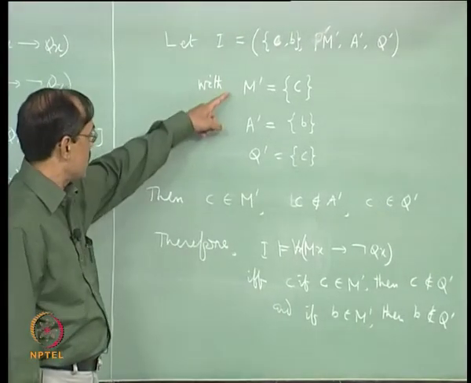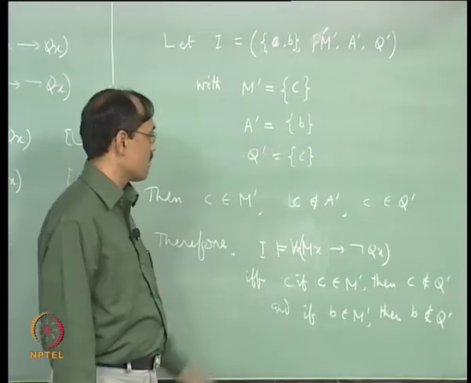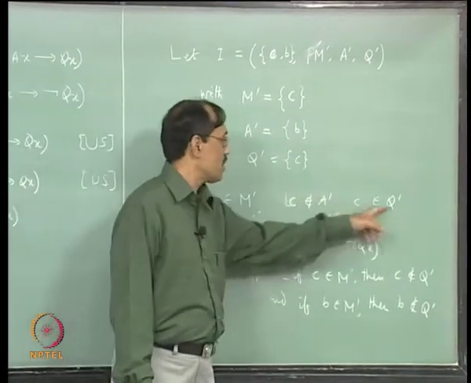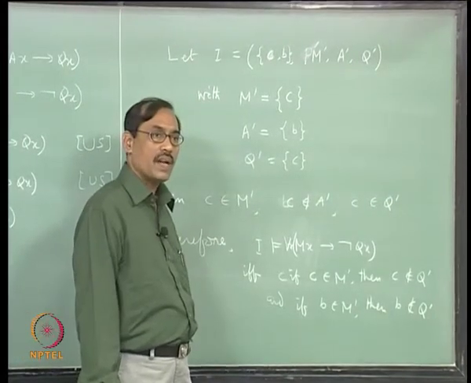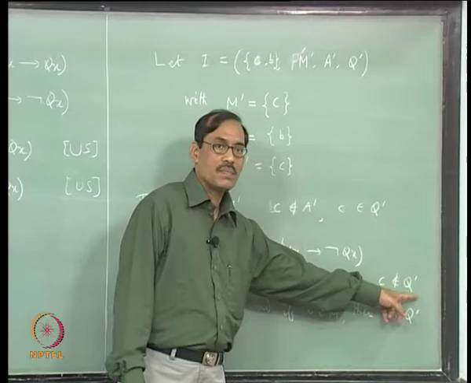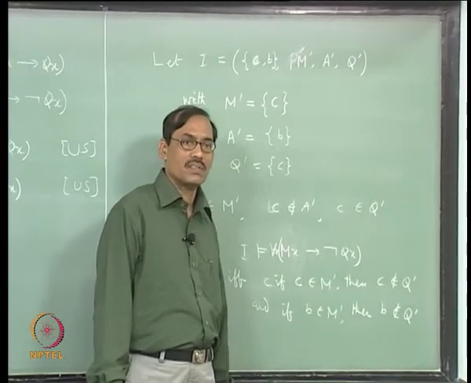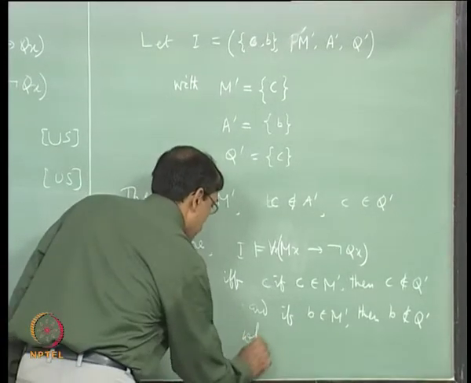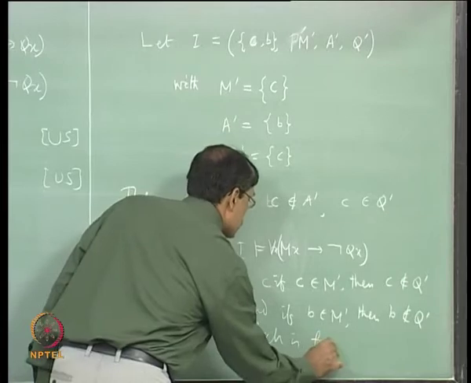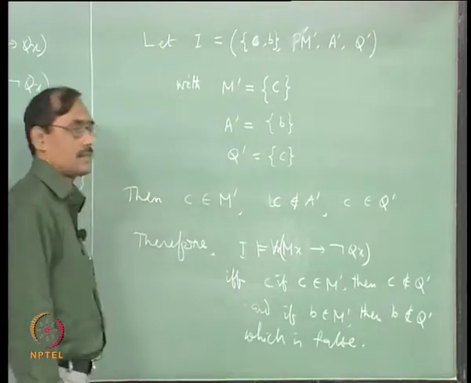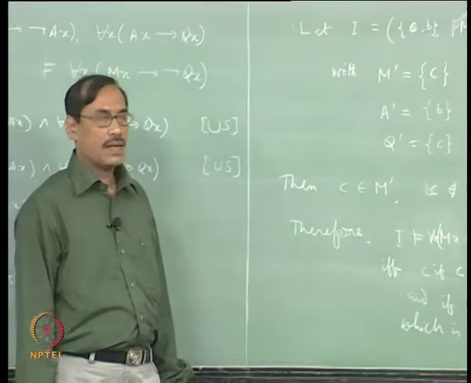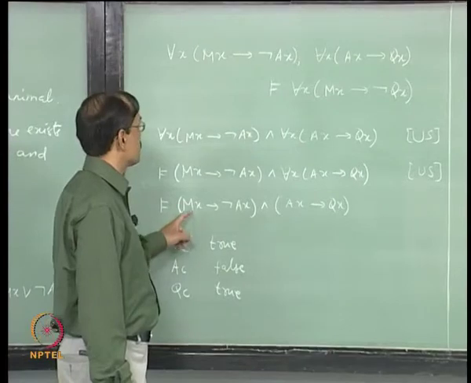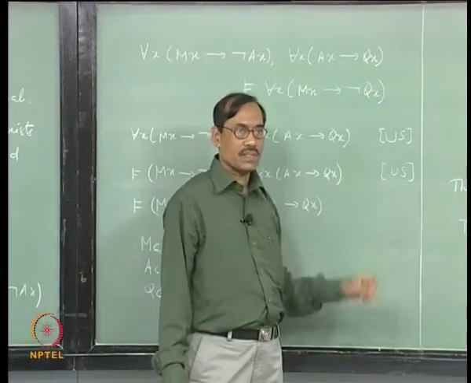Now, with this data, what we see is C belongs to M prime, okay. C belongs to Q prime also, right. So, C does not belong to Q prime says that the first sentence itself is false. So, the whole thing becomes false because it is AND, right, which is false. Right. But then what we wanted, that is the conclusion, for each x Mx implies not Qx, it is false.